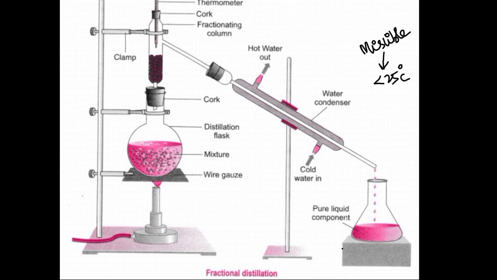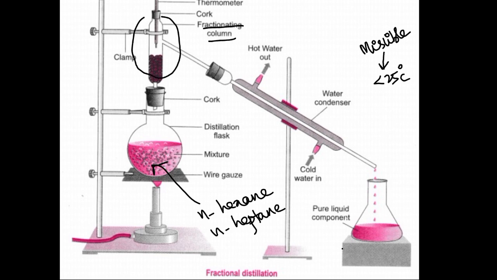I am considering two liquids, n-hexane and n-heptane. These two are miscible and are collected here. The difference between the distillation and fractional distillation apparatus is only one thing. Here one fractionating column is appearing. This fractionating column contains glass beads.